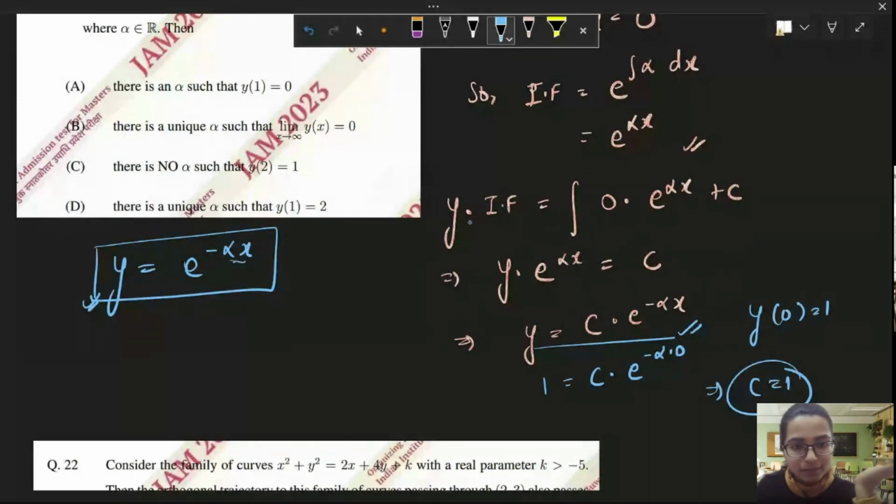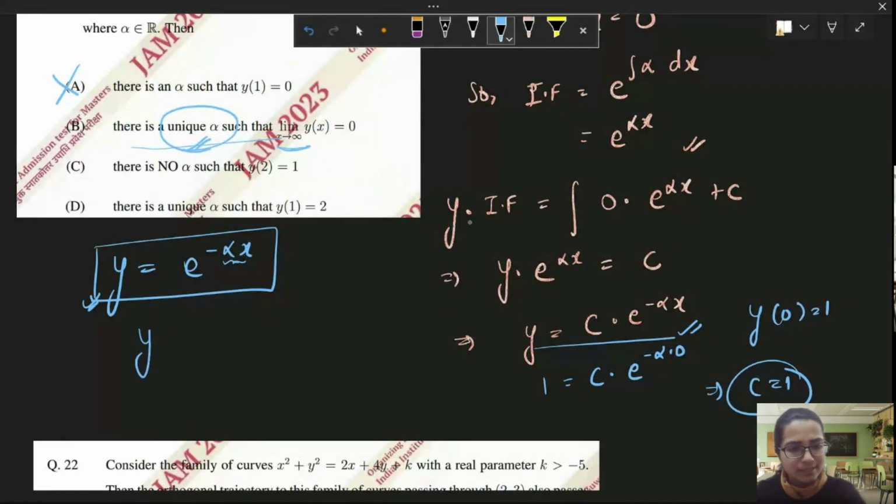Can any value of alpha make this y equal to 0? Because y is an exponential function, and y can never be 0. So according to this, the first option is not correct. Then it says that there is a unique alpha such that the limiting value of y as x approaches infinity goes to 0. Yes, the limiting value of an exponential function can go to 0. But they're saying that there is a unique alpha. We'll have to be careful there.